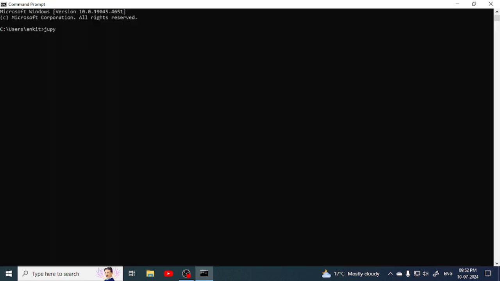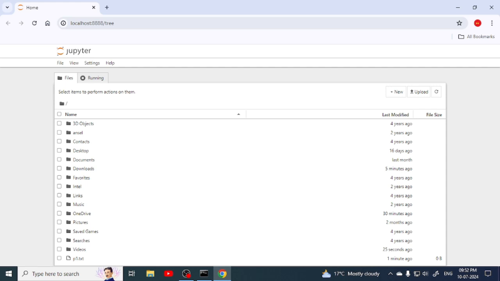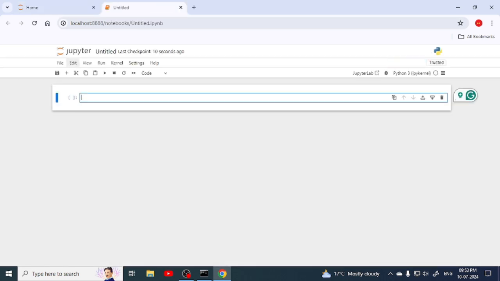Now let's open Jupyter Notebook by just writing the command jupyter notebook, and we are going to press enter. Then you will see that Jupyter Notebook is opened in a web browser. As it is a web application, it will be opened in a web browser. Now we have to open a new file by clicking on New and then the Python 3 option. Now a new window gets opened, that is the Jupyter Notebook window.